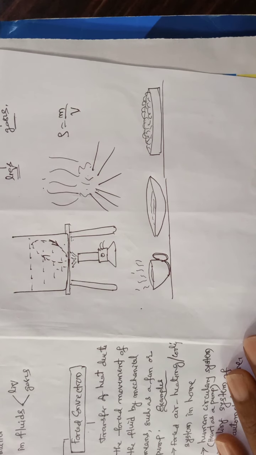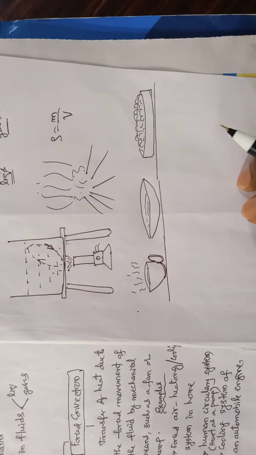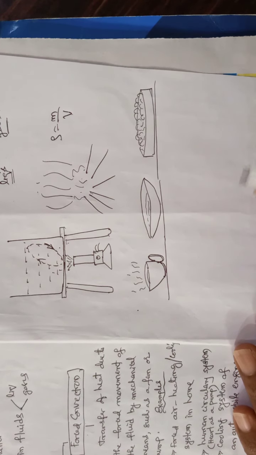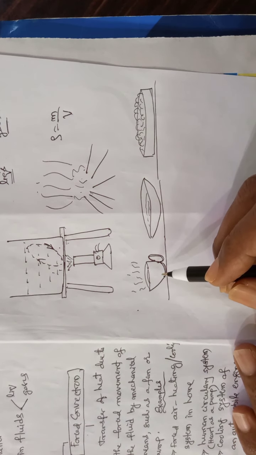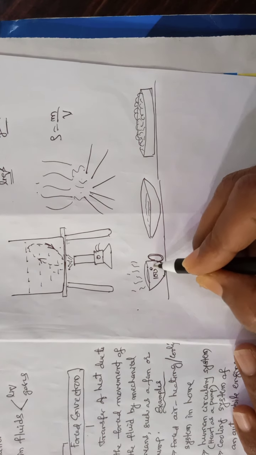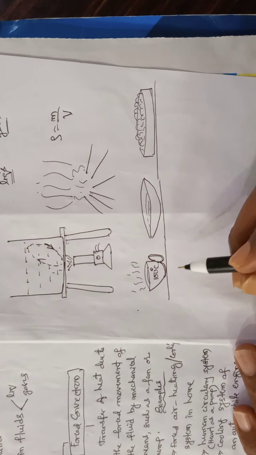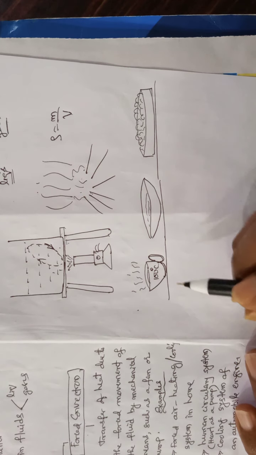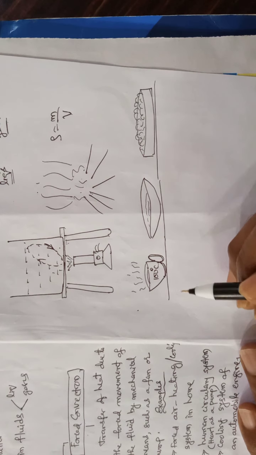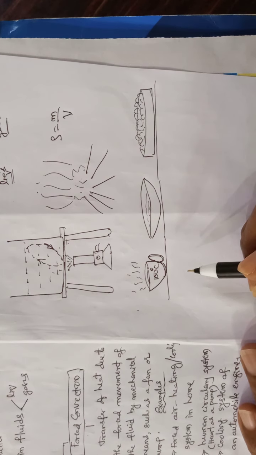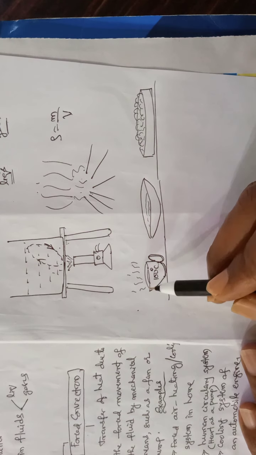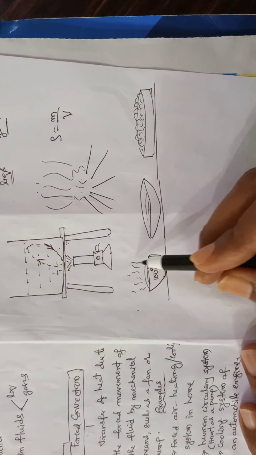Let us consider simple examples. A hot cup of tea was served to you. When it was boiling on the stove, it was at 100 degrees centigrade. Now it is poured into a cup and served to you. It is kept on a table. Now you are not drinking because it is very hot. You kept it on a table. What do you find? See, from the surface of the tea, vapors will be coming upward, you can see.